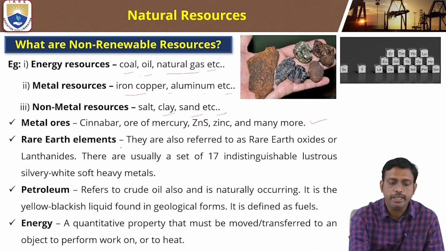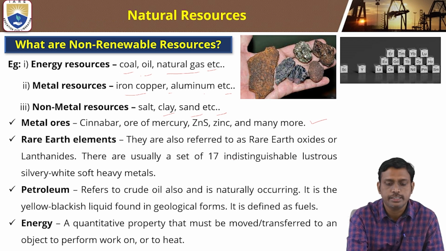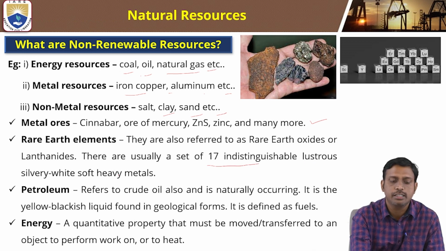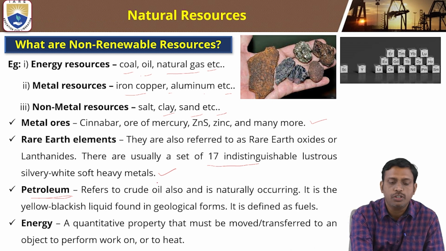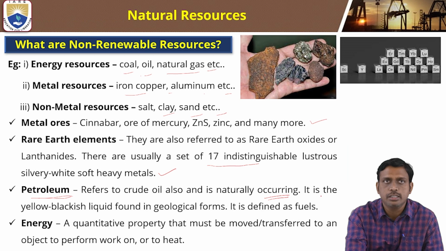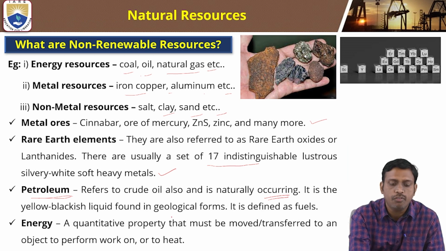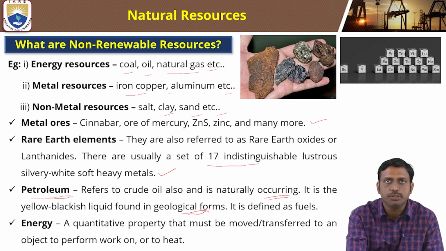Rare earth metals, also referred to as rare earth oxides or lanthanides, are usually a set of 17 lustrous, silvery-white, soft, heavy metals. Petroleum also comes under non-renewable resources. It refers to crude oil, which is naturally occurring, a yellow-black liquid found in geological formations. It is defined as a fuel.